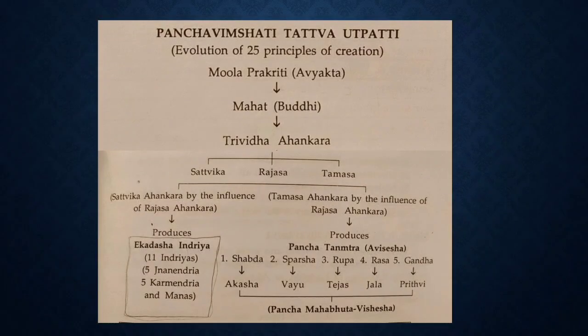So for example, from here let us take Mahat. It is originating from Moola Prakriti, and it is also producing Trivida Ahankara. So Mahat is a Prakriti Vikriti. Likewise, even Trivida Ahankara also is a Prakriti Vikriti. So in this flow chart, we have 7 Prakriti Vikritis and 1 Prakriti.